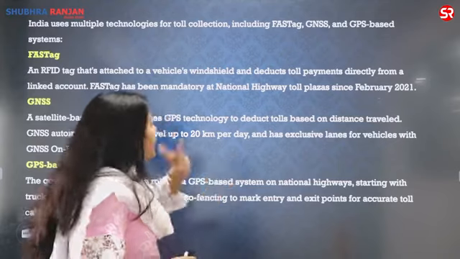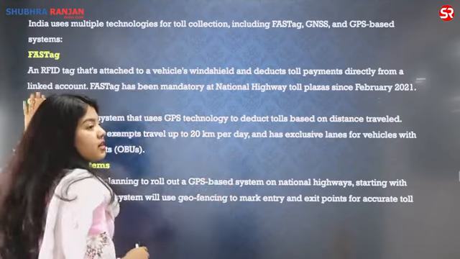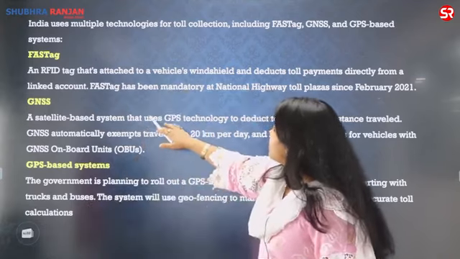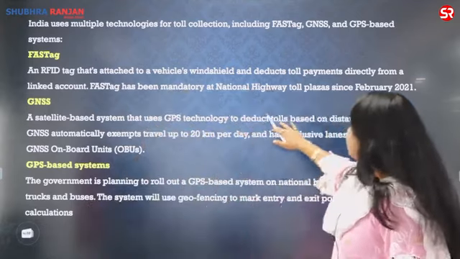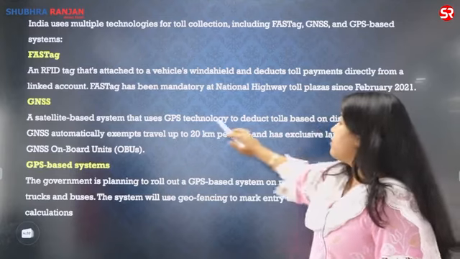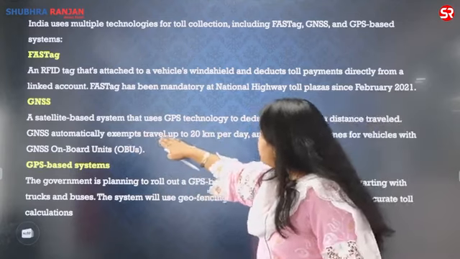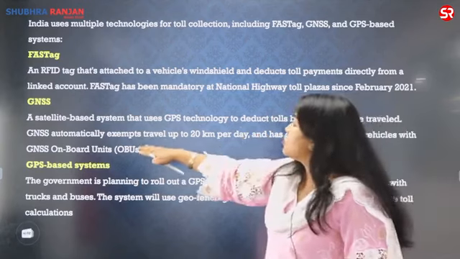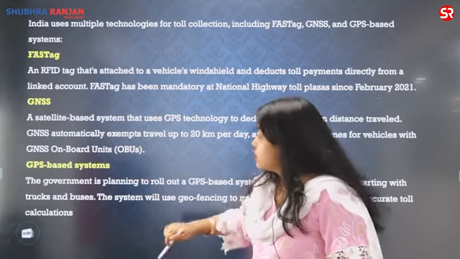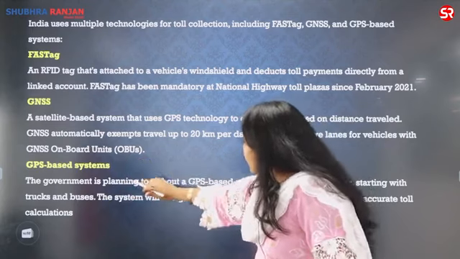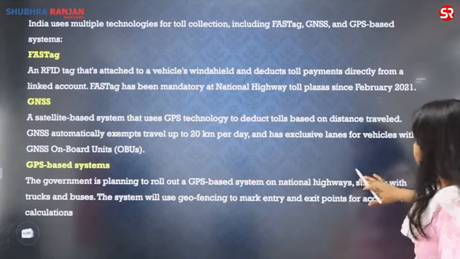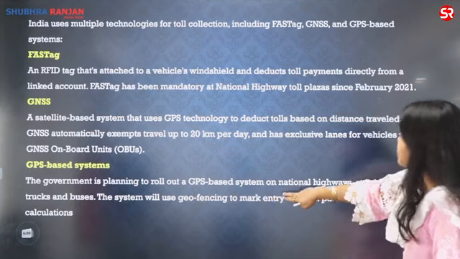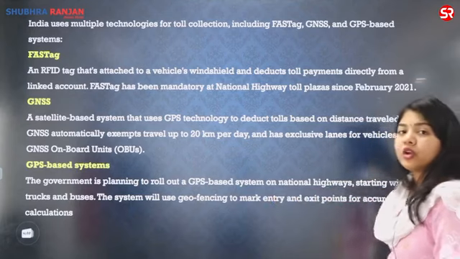When I talk about the upcoming technologies, they are the GNSS and GPS based systems. The GNSS system is a satellite-based system that uses GPS technology to calculate the toll based on the distance traveled. It will automatically exempt travel up to 20 kilometers per day and has exclusive lanes for vehicles with GNSS onboard units, also called OBUs. For the GPS based system, the government is planning to roll out a GPS based system on national highways, starting with trucks and buses. The system will also use geofencing to mark the entry and exit points for accurate toll calculation.